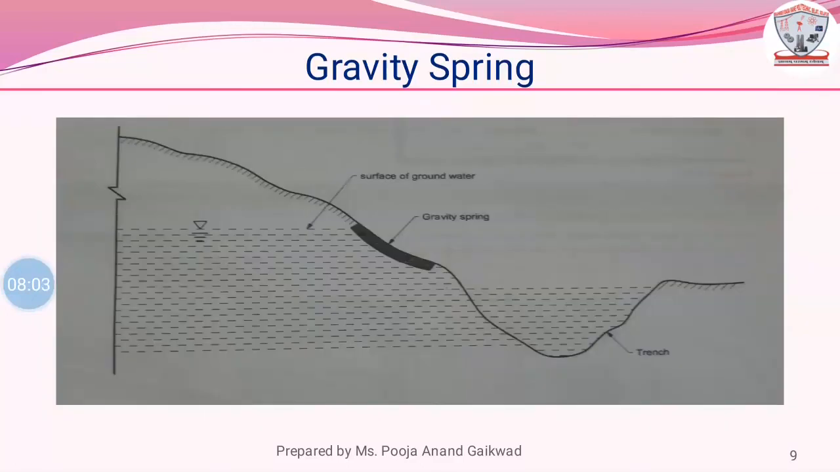Gravity spring. The flow from a gravity spring is variable with the rise or fall of the water table. Thus, to meet such fluctuations, a trench may be constructed near such a spring. The trench acts as a storage reservoir. The figure indicates a gravity spring in 2D form.